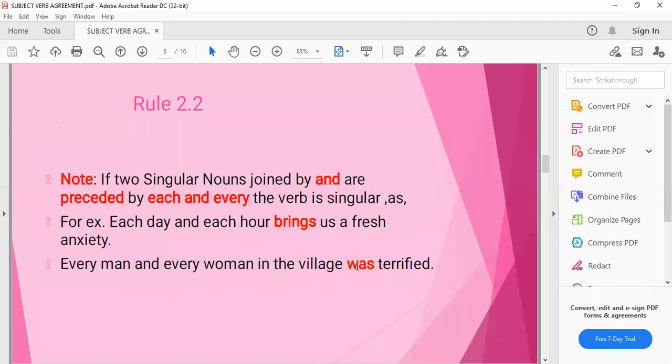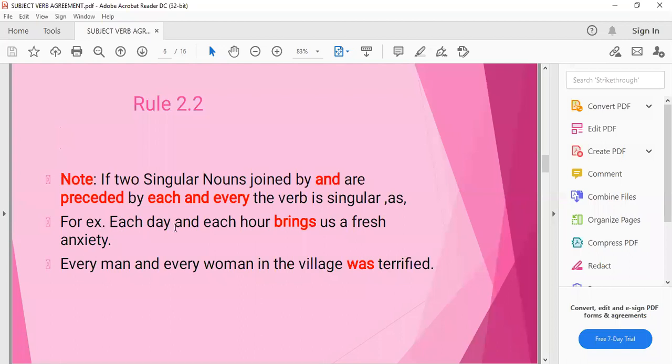Coming to the next rule relating to the same rule number 2: if two singular nouns joined by and are preceded by each and every, the verb is singular because each and every refers to a singular subject. When the two singular nouns joined by and are preceded by each and every, we will use the singular verb.